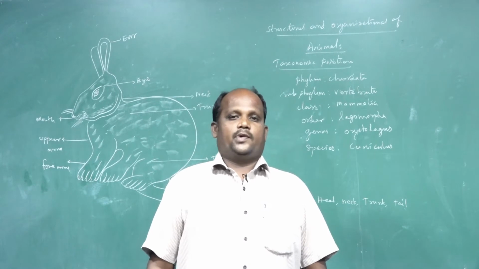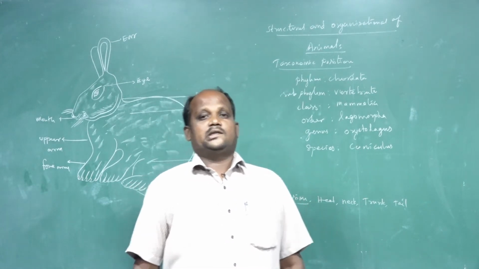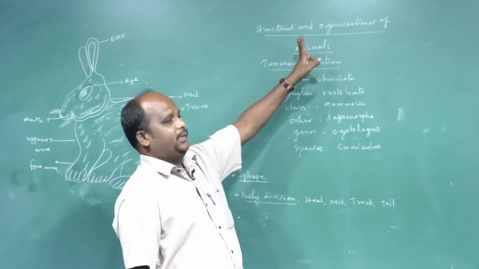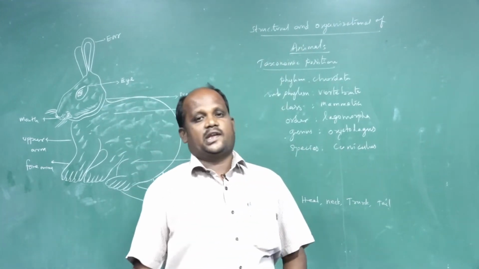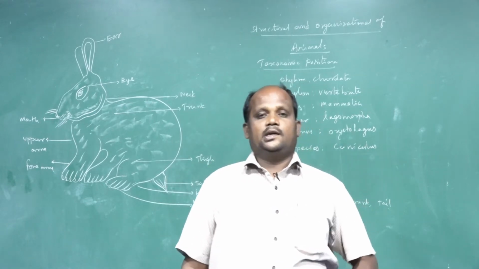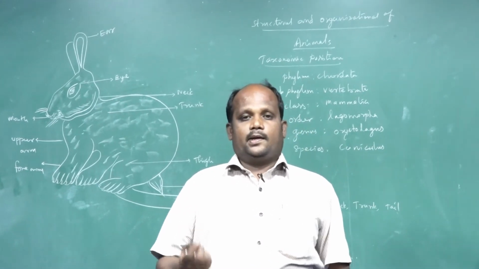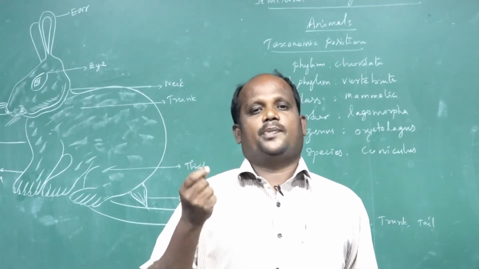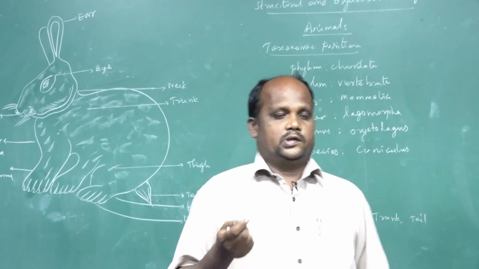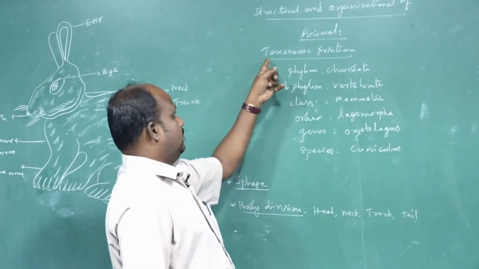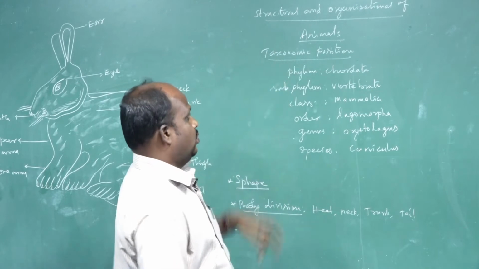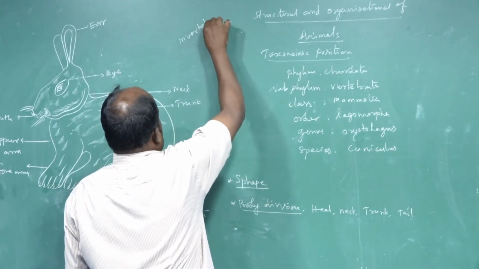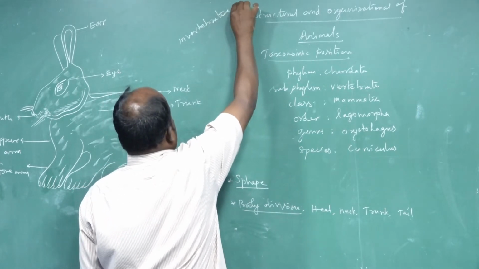Today I am going to explain the 10th standard second lesson, Structural Organization of Animals, from the science textbook. From this lesson we have two topics. One is invertebrate animals, and the best example is the leech.